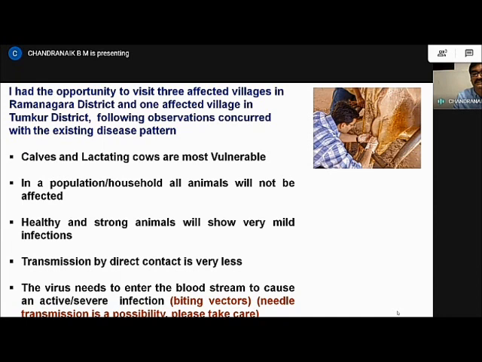The virus may enter the bloodstream. In this context, actually, the needle transmission is a possibility. So the veterinarians should be very careful that when you use the needle for the infected animal, see that it will be thrown and it will not be used for any other healthy animal.